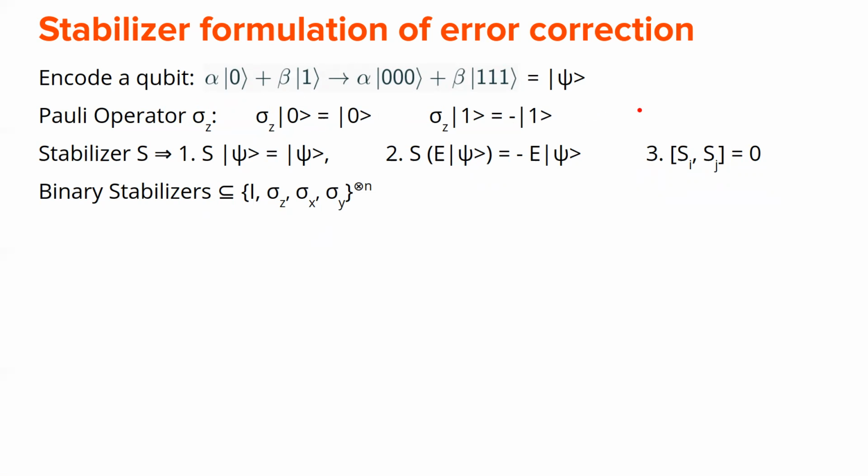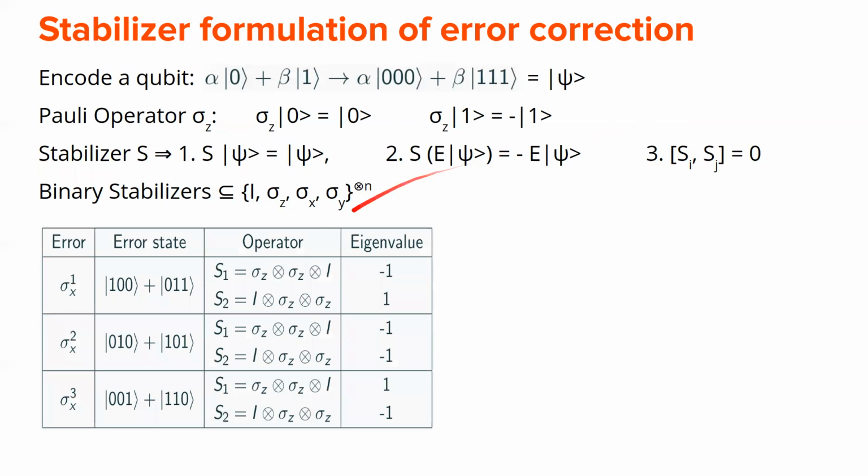Now we say an operator S, which is created from these Pauli operators, is a stabilizer for this code word psi if it gives a +1 eigenstate for the code word psi. But whenever an error E occurs, the stabilizer should act on it to give a -1 eigenstate. And the stabilizers themselves should commute, which means that you can operate them in any order you want. So here is an example.